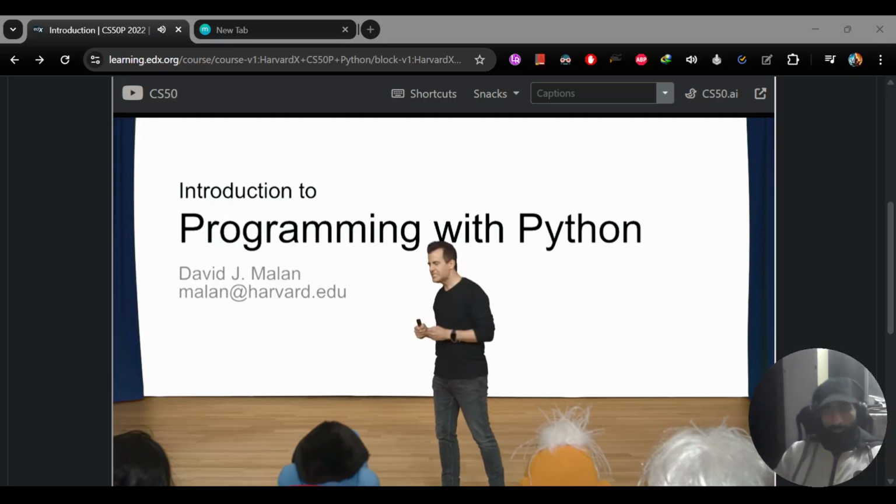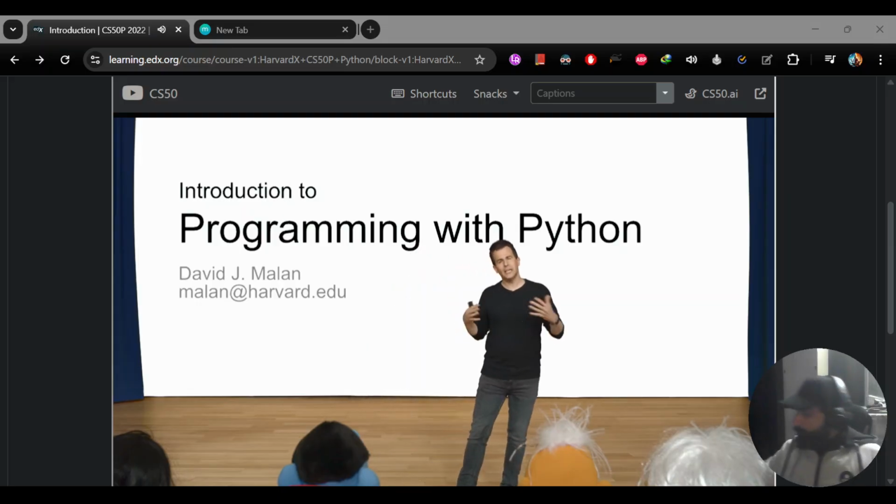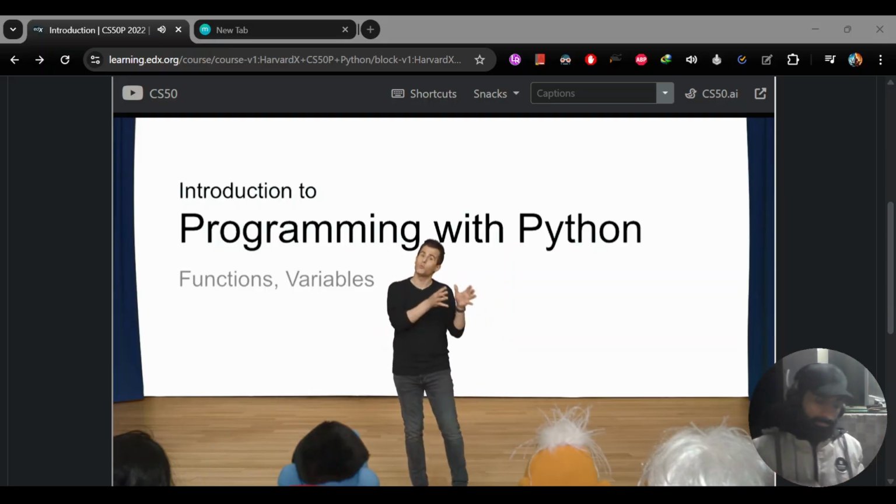Whereas CS50 itself is an introduction to the intellectual enterprises of computer science and the arts of programming, this course is specifically focused on programming in Python itself. At the beginning of the course, we'll be focused on a topic in programming known as functions and variables, mechanisms via which you can write code that solves smaller problems,